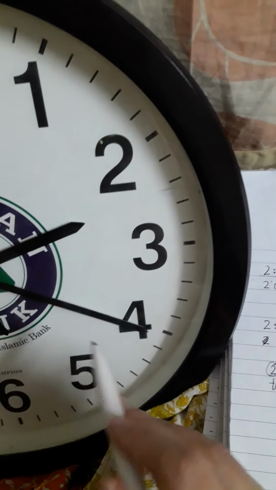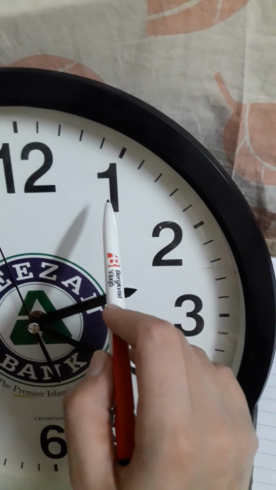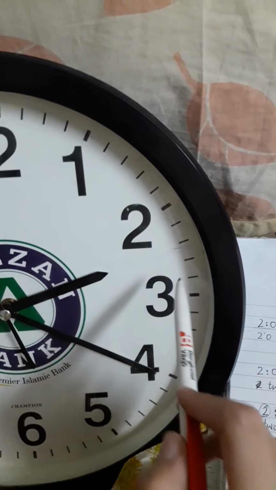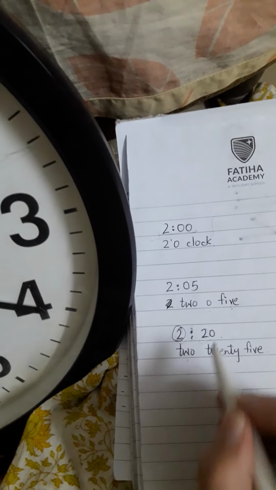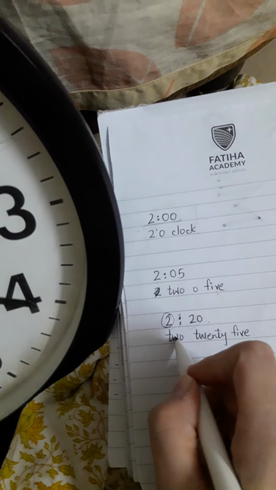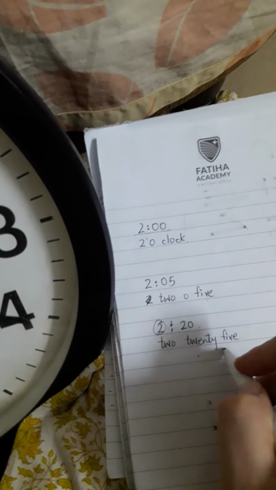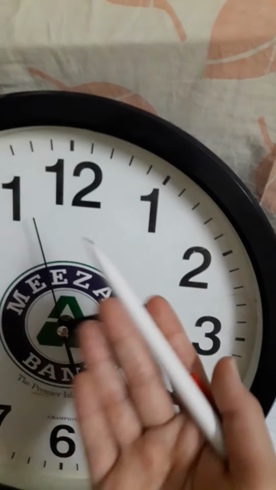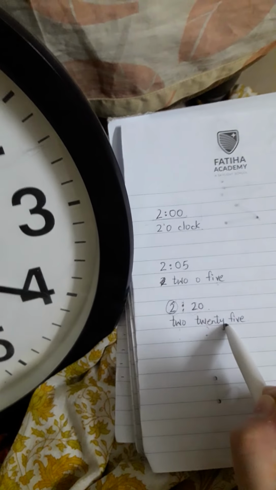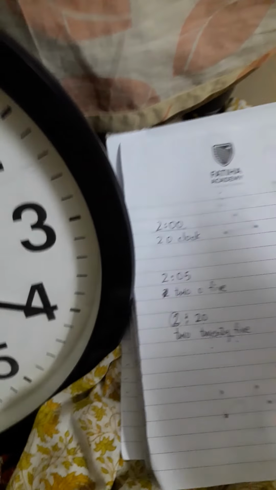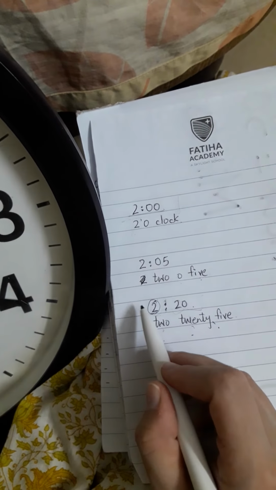And after the colon I have to tell about the minutes. If I count my minutes from here, 5 minutes, 10 minutes, 15 minutes, and 20 minutes. So after the colon my minutes will be 20. And how will I write it in the form of words? It will be simple, 2:20. Okay, if I ask you what time it is on the clock, you will tell me it is 2:20. And if I ask you to write it down on a piece of paper, this is how you will write it, in this manner.